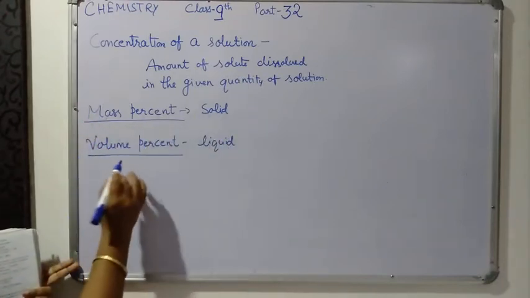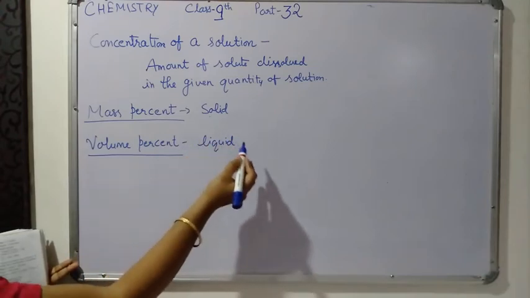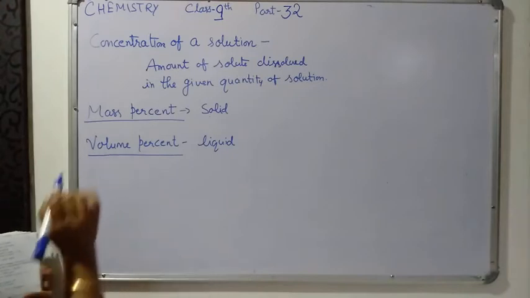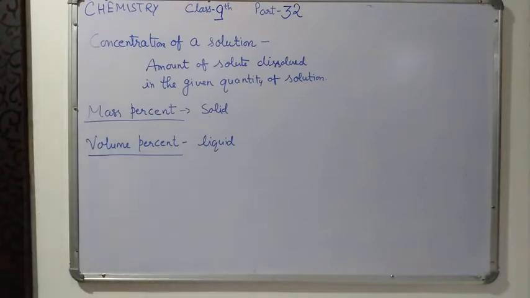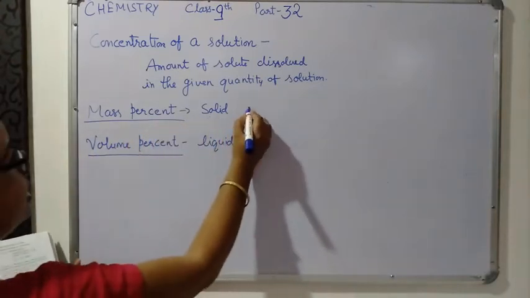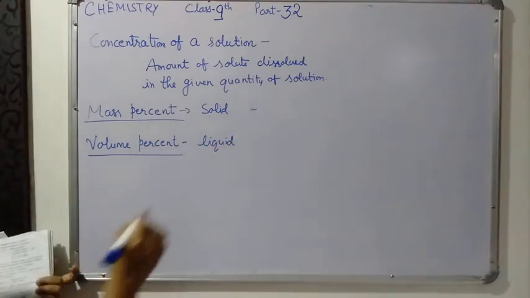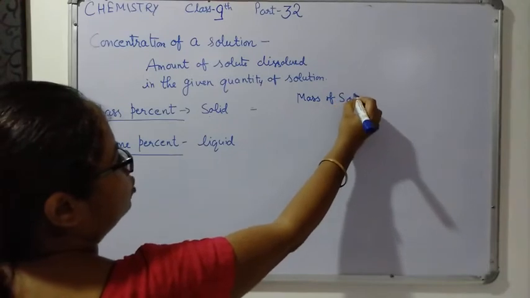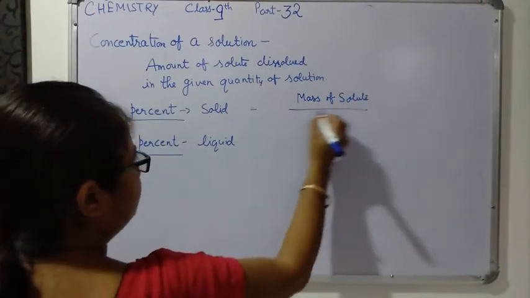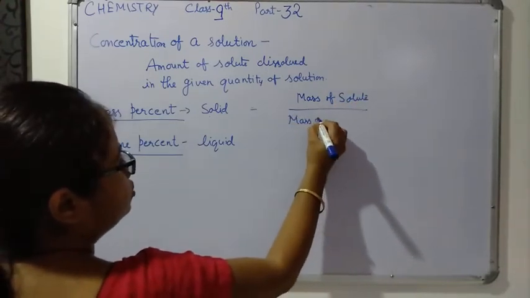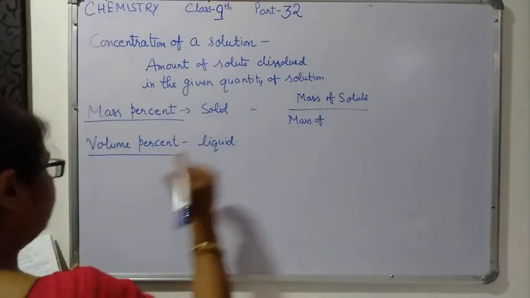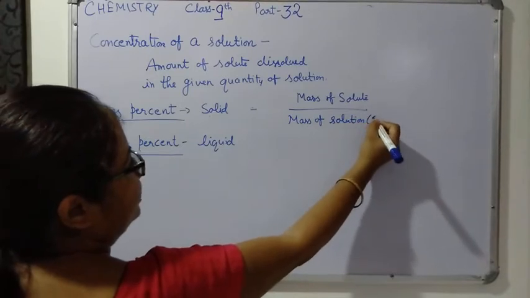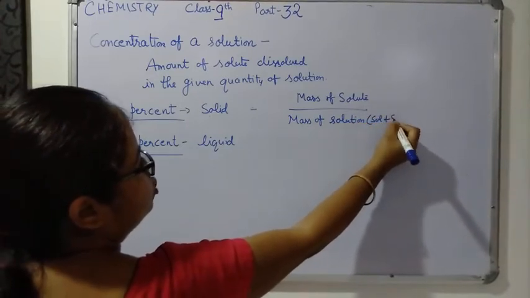And when both solute and solvent are in liquid state, then you have to use the volume percent. So the formula of mass percent is equal to mass of solute upon mass of solution into 100. Mass of solution you get by adding solute plus solvent.